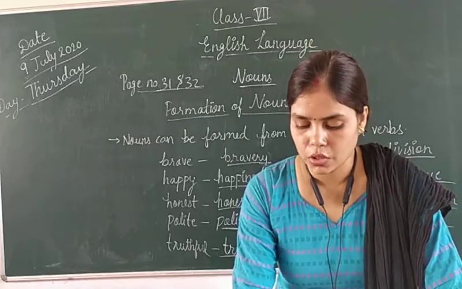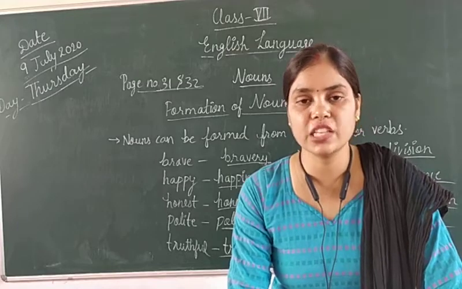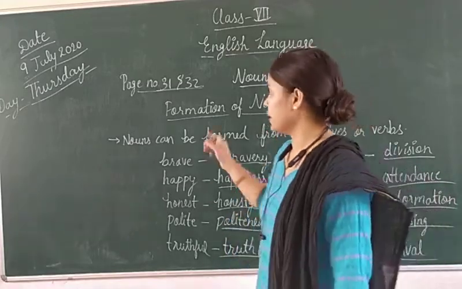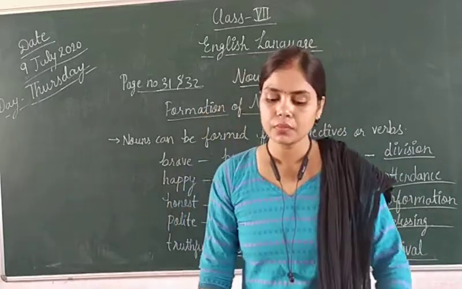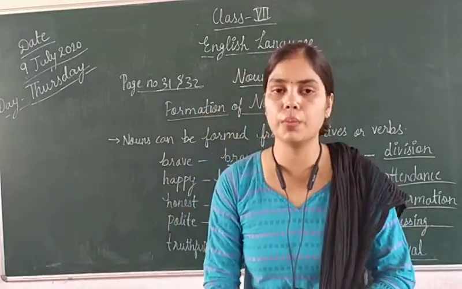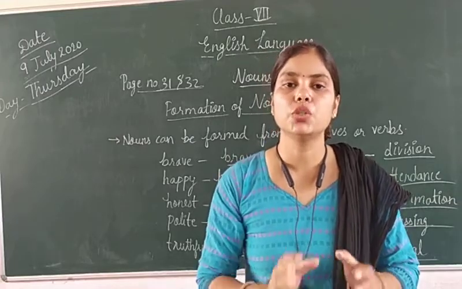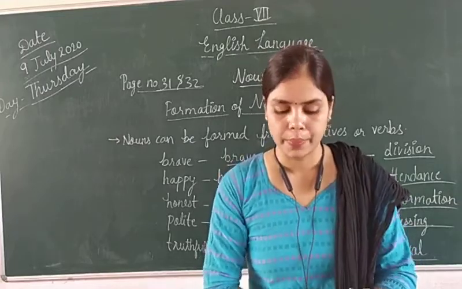So today we will do the exercise on page number 31. I have written here on page number 31. Here you have to open your book and please take pencil in your hand and do your work properly.